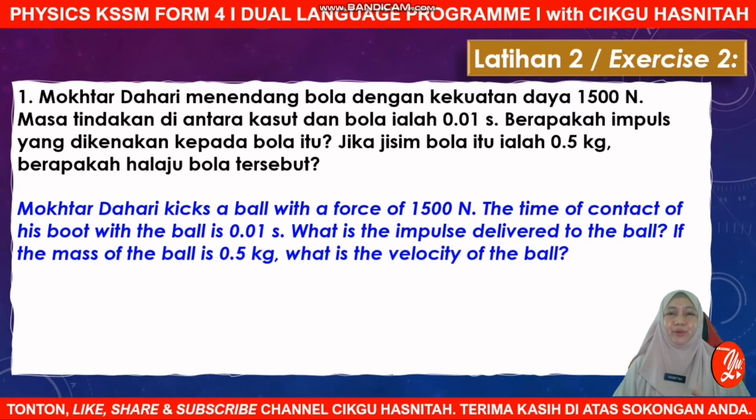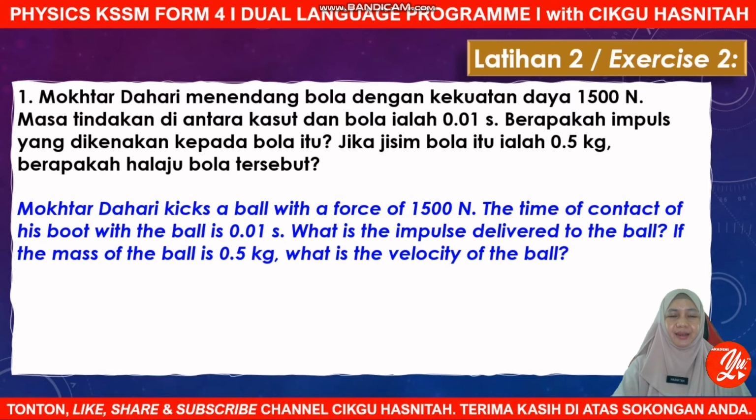So back to our question. Mokhtar Dahari kicks a ball with a force of 1,500 Newton, and the time of contact of his boot with the ball is 0.01 second. So what is the impulse delivered to the ball? First question, find the impulse delivered. And second, if the mass of the ball is 0.5 kg, what is the velocity of the ball? Okay, so how to solve this?